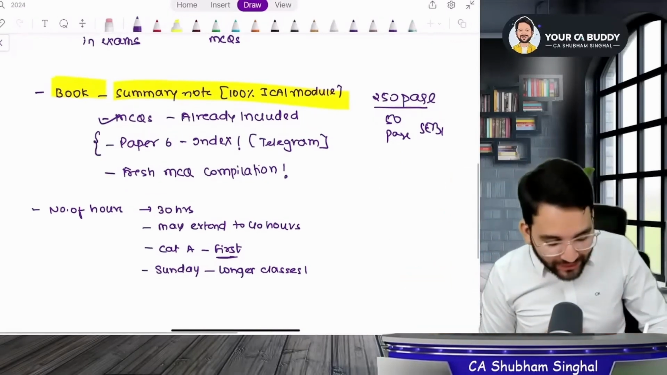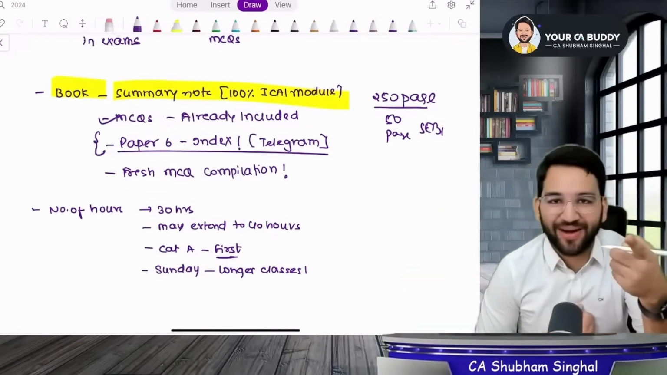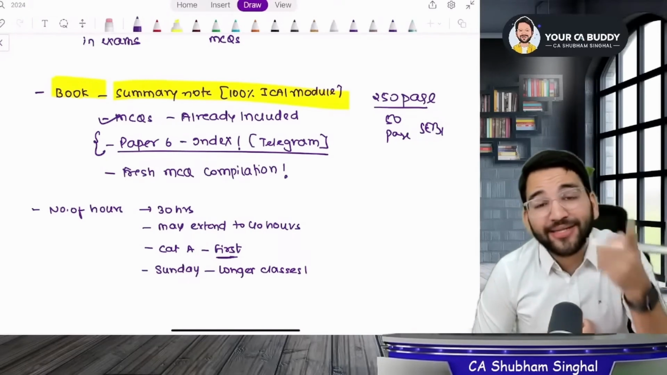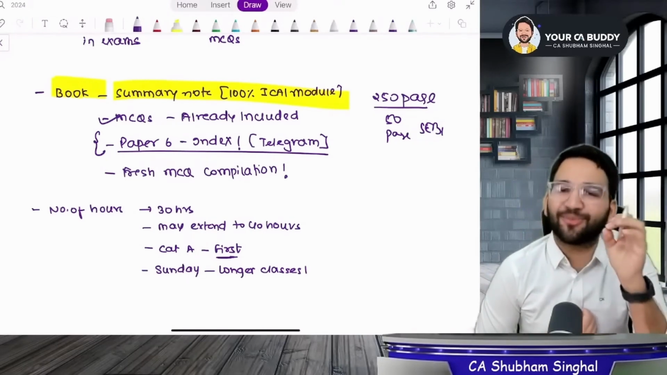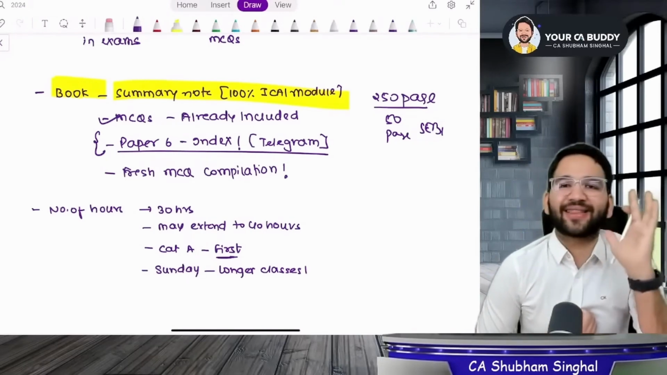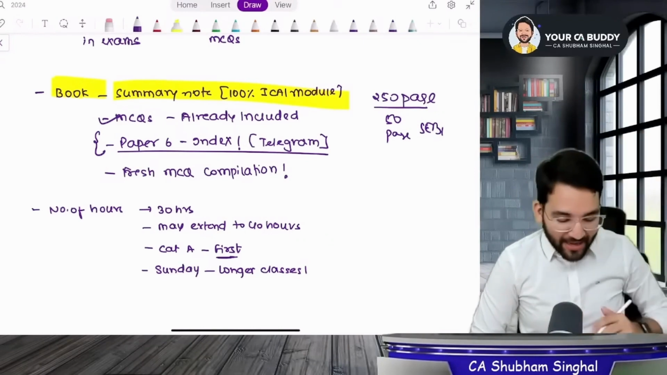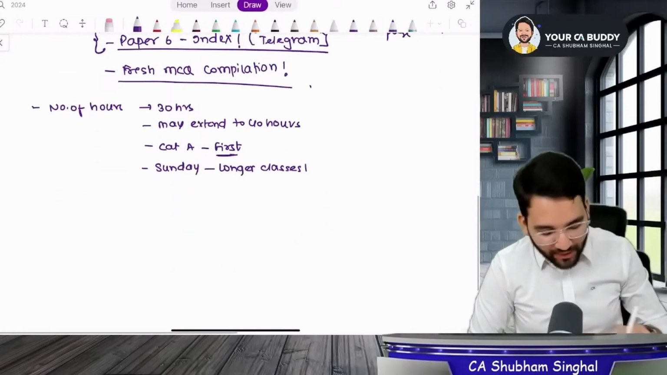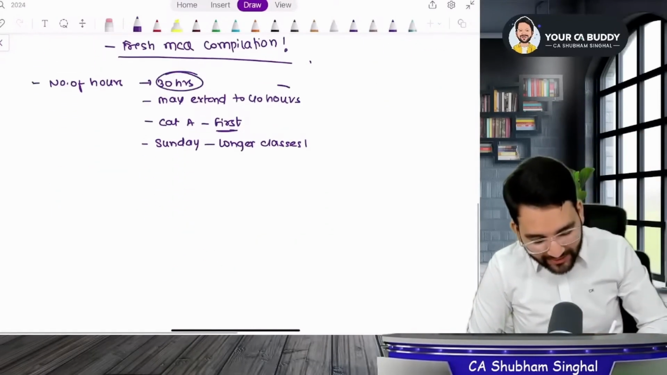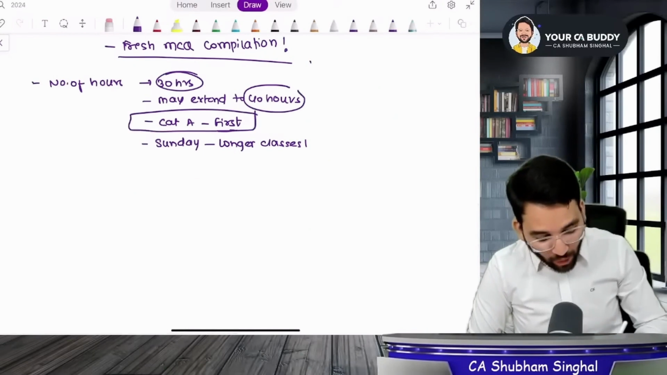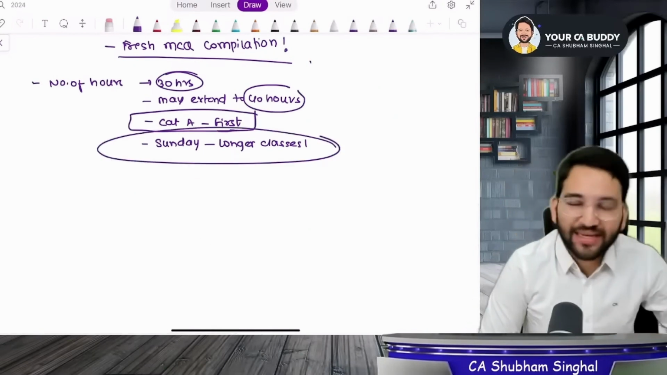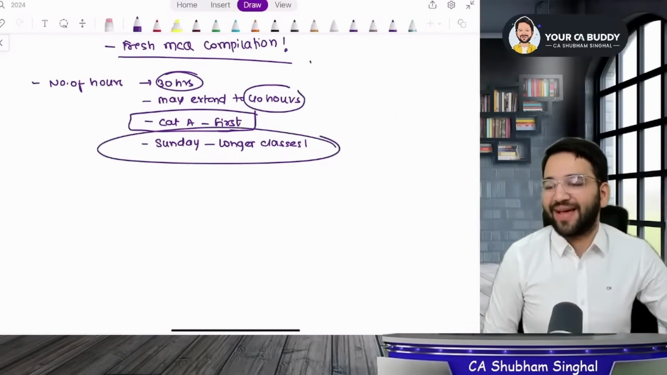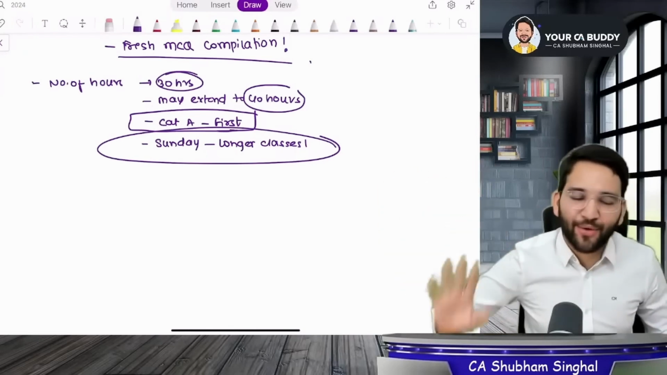The books that you will receive include the index of paper 6, which means the index is completely included. It will be useful for paper 6 and I will give you fresh MCQs. The number of hours is 30. It can extend to 40. First, we will do category A topics and on Sundays, there might be slightly longer classes. Having said that, I am done with the introduction of the course.